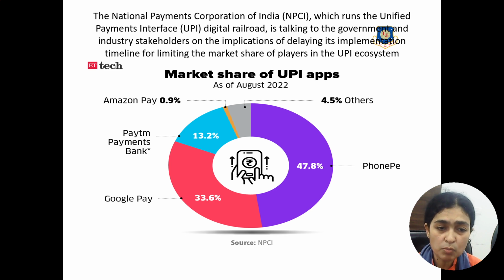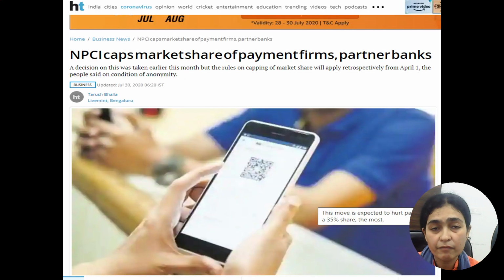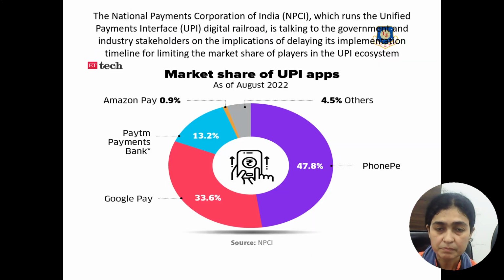These entities have more than 30% market share. PhonePe is almost near 50% market share, and it was said that if these two entities have some issues, some problem, then the entire Indian financial system will collapse, because there is a heavy dependence on these two entities. That's why it is said that now it's the time that we should keep a cap on the payment firms, so that you are not allowed to make more payments beyond a specific market share.